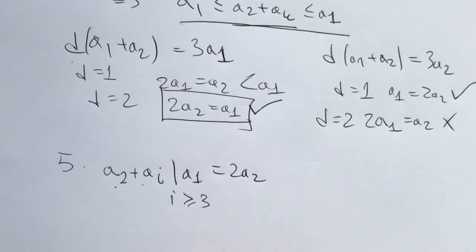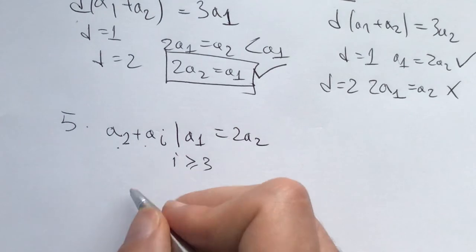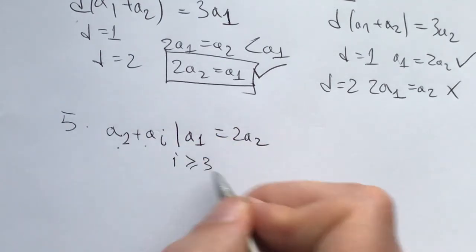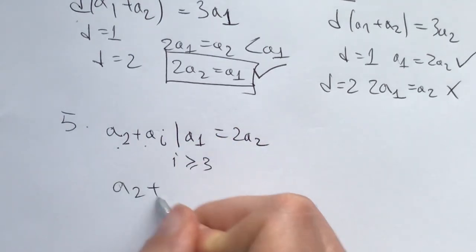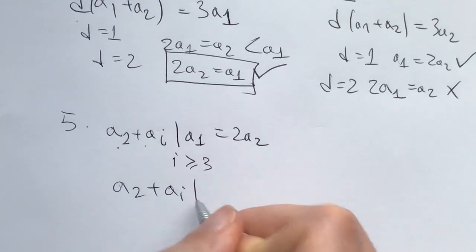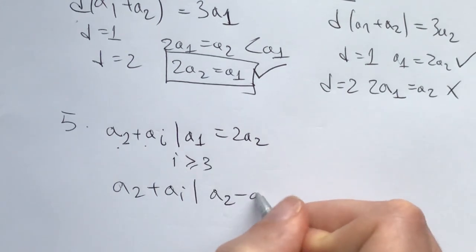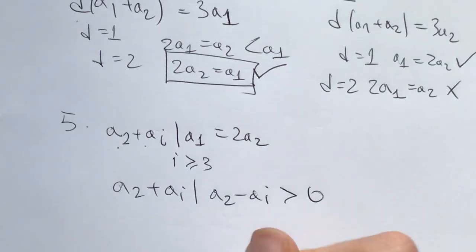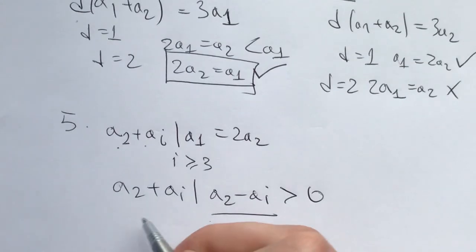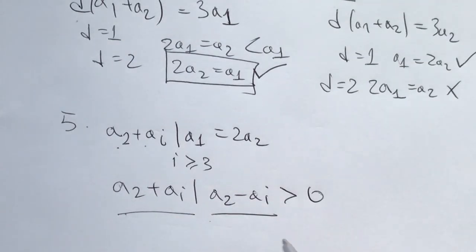And now we finish it off with a2 plus ai divides 2a1. Here i is greater than or equal to 3. And now from here, subtract once, we get a2 plus ai divides a2 minus ai. This is greater than 0, but this thing right here is not greater than or equal to this thing right here, which leads us to a contradiction.